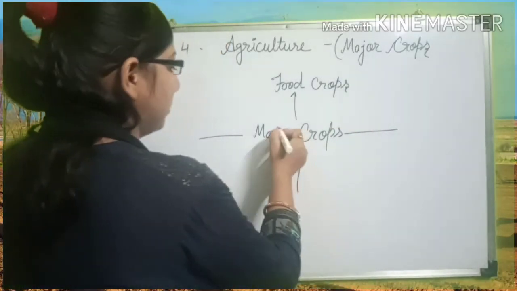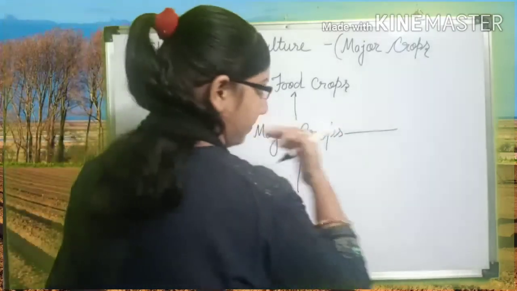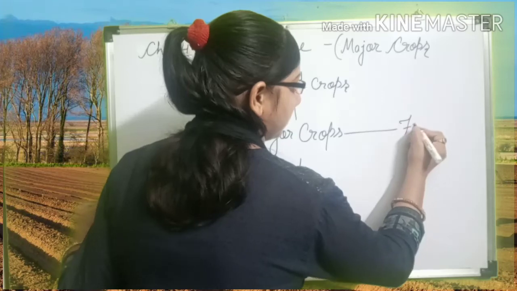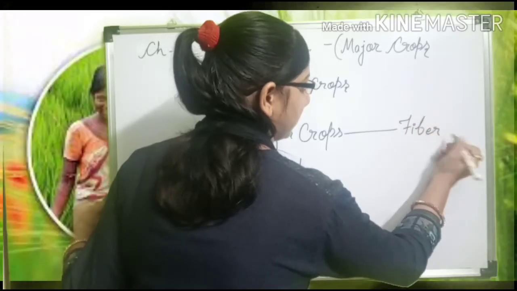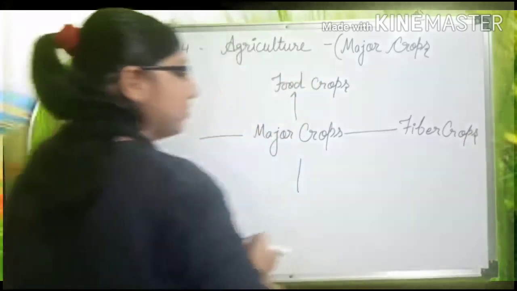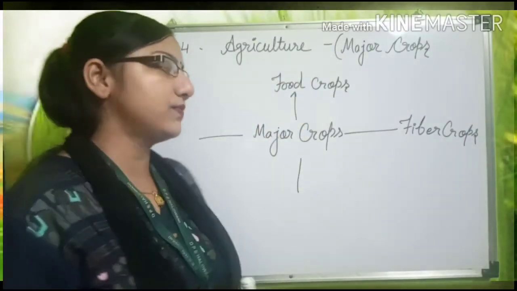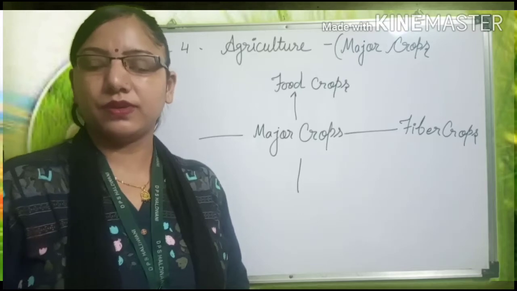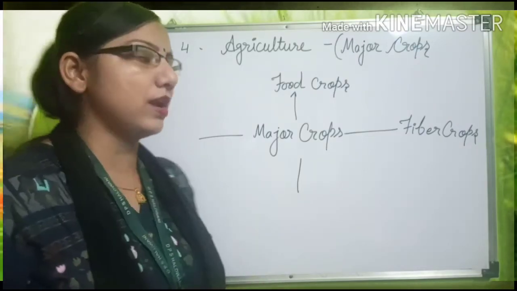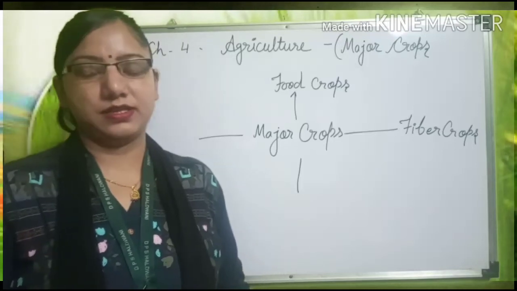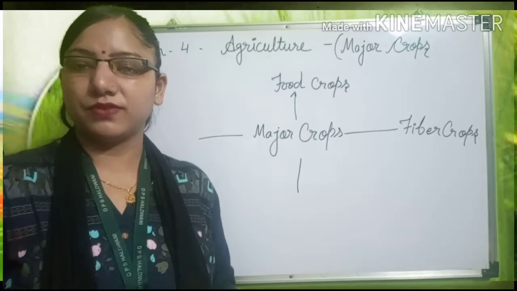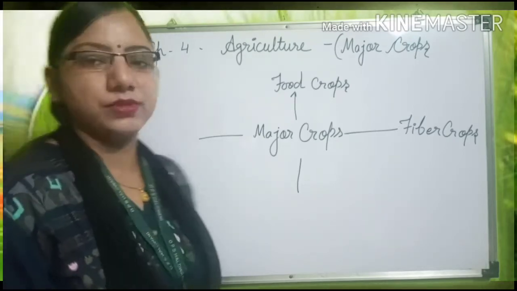And if we talk about the second type of the crop, this is the fiber crops. Students, the fiber crops are those crops which are giving us fiber to make different type of clothes. Basically, the fiber crops are utilizing in the textile industries like jute, cotton and putson. These different type of crops are coming in the fiber crops.